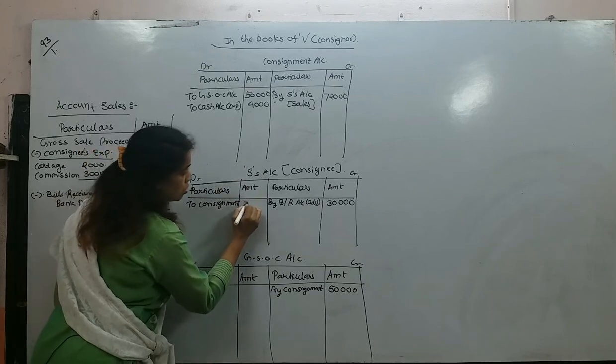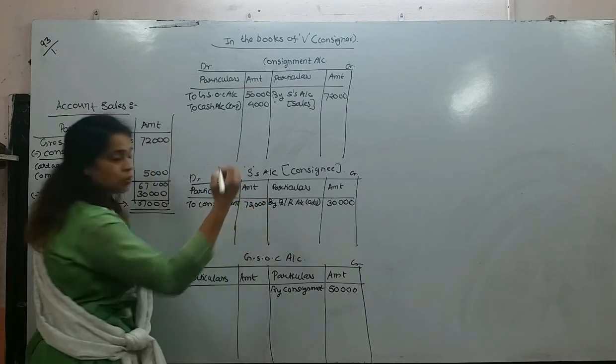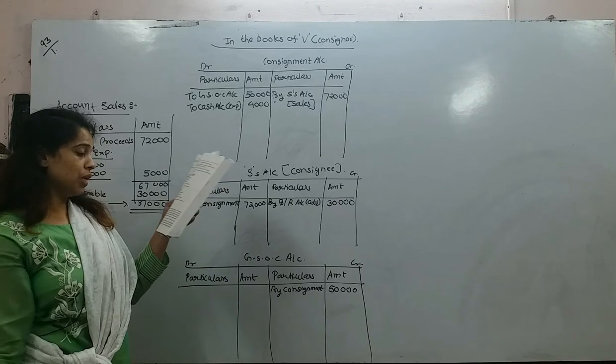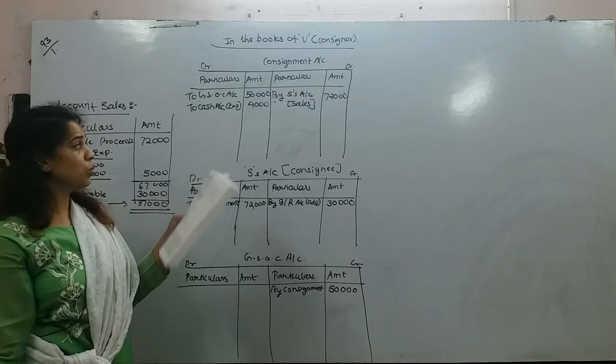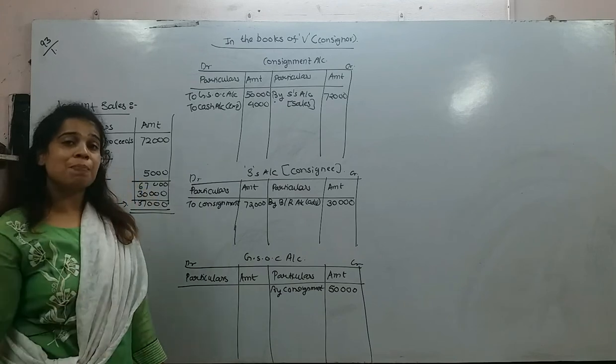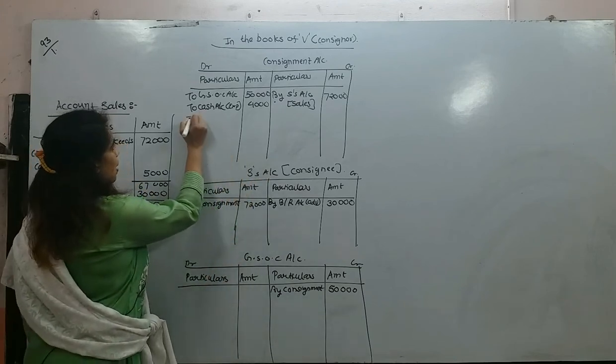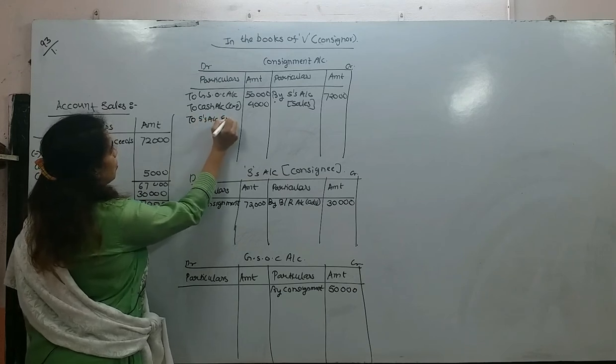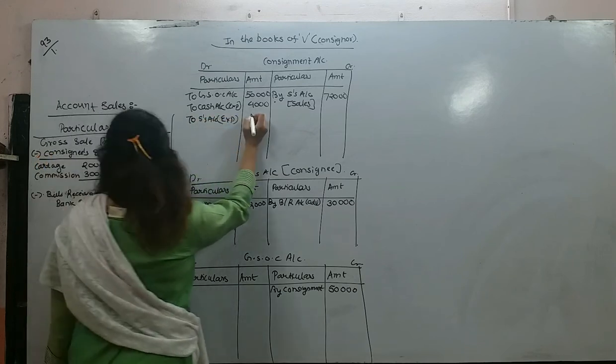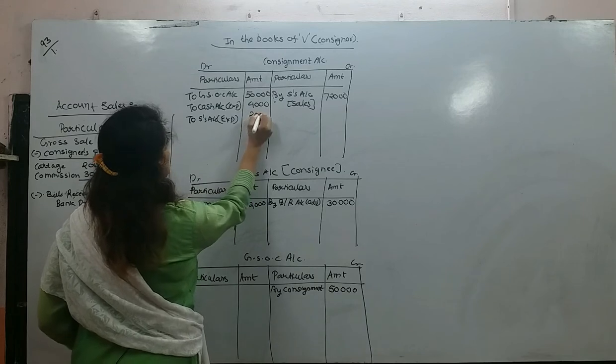72,000, right? Then what they are saying is cartage 2,000 and commission 3,000. So again, who is paying that? The consignee is paying. So to S account, in bracket I will write expense. How much? 2,000.